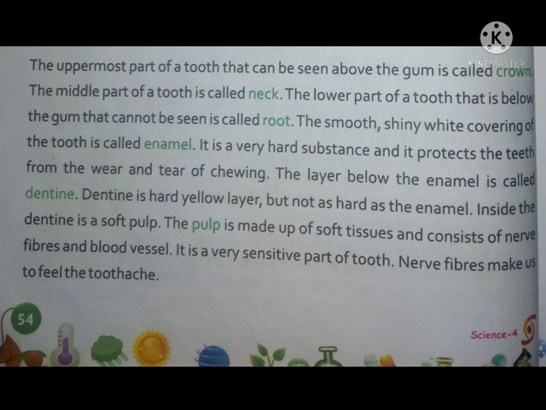Nerve fibers make us feel the toothache. If sometimes we feel pain in our tooth, it is by the help of nerve fibers present in the pulp.